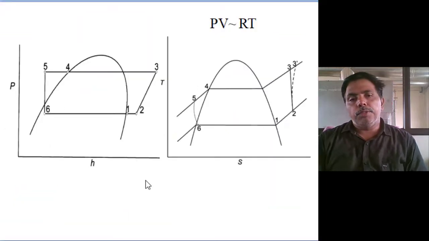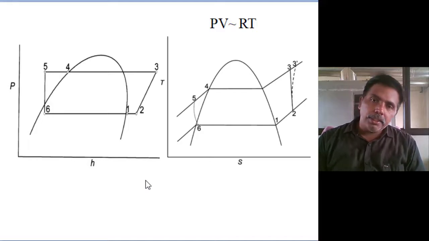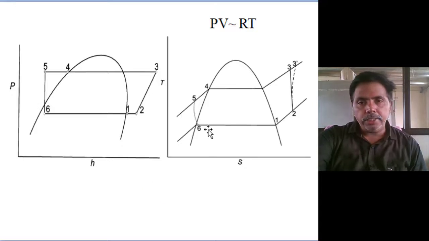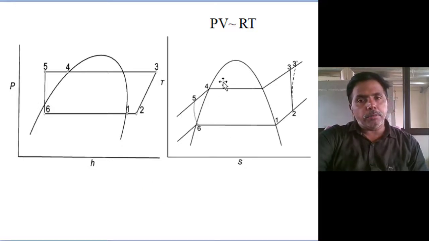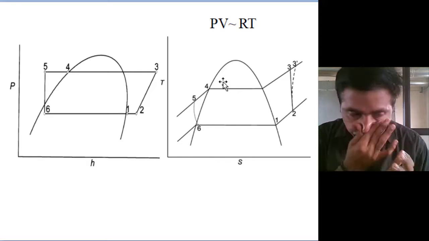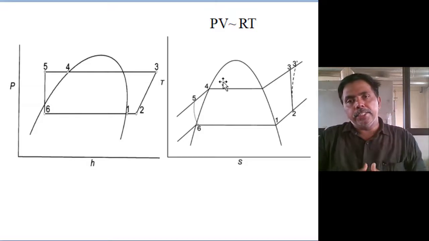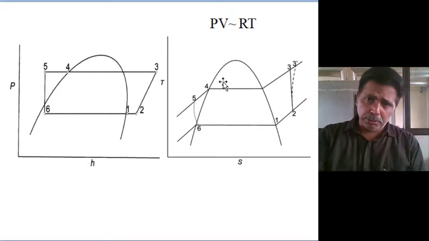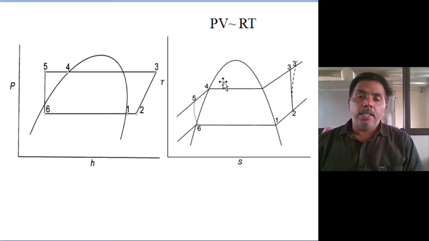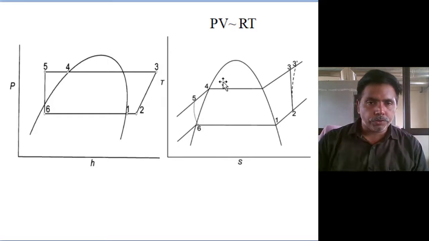So any system, it may be vapor absorption or vapor compression, the target is to transfer the heat from low temperature to high temperature. That is my only target. As a layman's understanding, my target for refrigeration and air conditioning, whatever the system, forget about the system, is to transfer the heat from low temperature to high temperature.